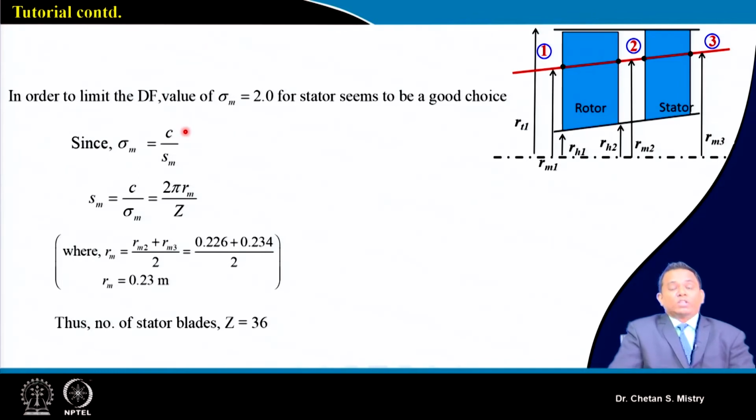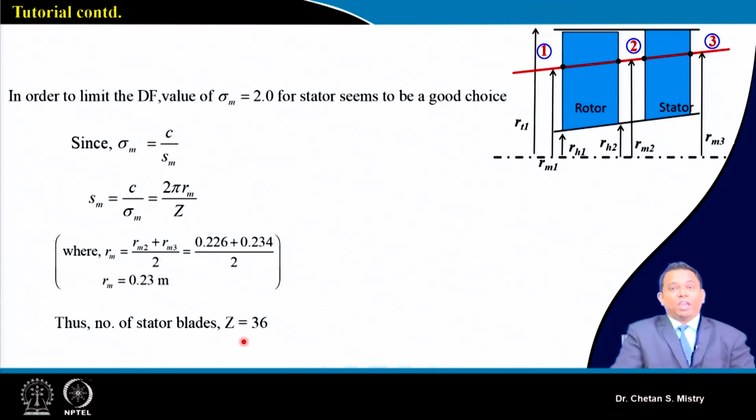You may be having questions, sir, why 2? You can go with a lower number, you can go even with a higher number. Why are we assuming this solidity to be 2? Let's see. Based on solidity of 2, we can do our calculation for the number of blades, and this number of blades is coming to 36.